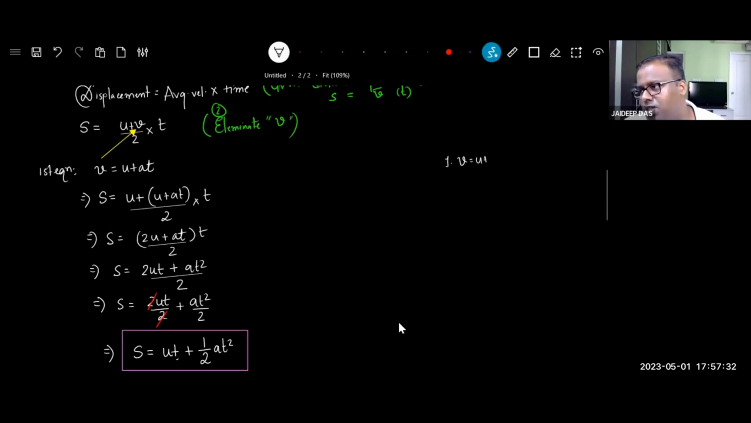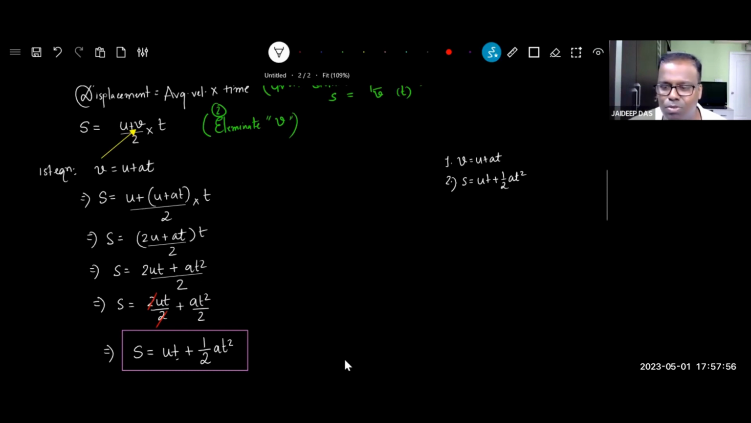V equal to U plus AT. Keep writing it. Whenever you turn a new page, write these two. S equal to UT plus half AT square. So that it gets into your memory. It has to get inside your blood. There's no other way. Keep writing it 3-4 times. Then afterwards, your mom will say you need some sandwich, and you'll also say V equal to U plus AT. That will show that you have understood it.